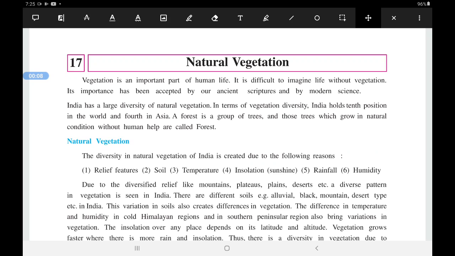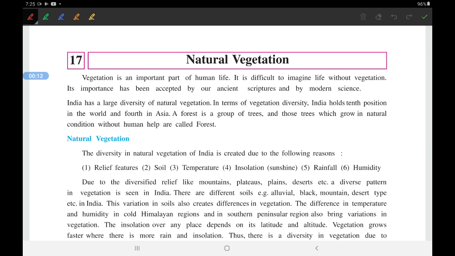Today we are going to start a new chapter. The name of the chapter is Natural Vegetation. Now, vegetation means anything that is grown on the earth. And here the word natural means which is grown on its own.